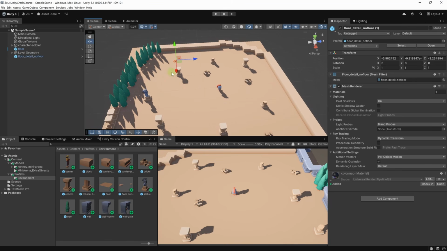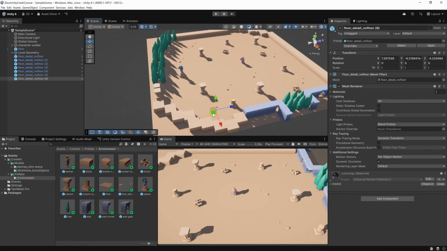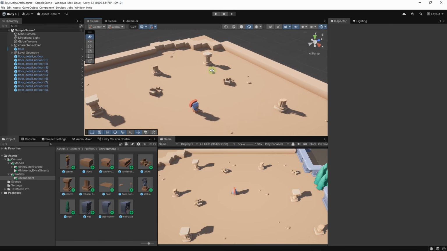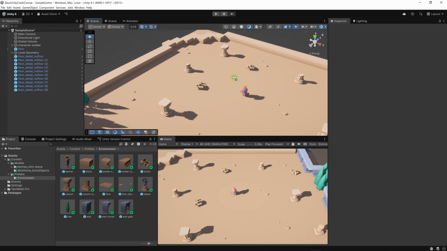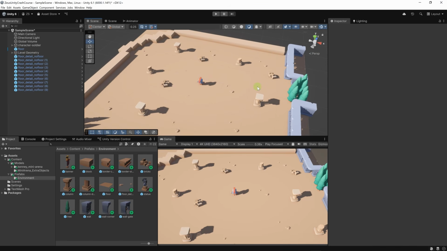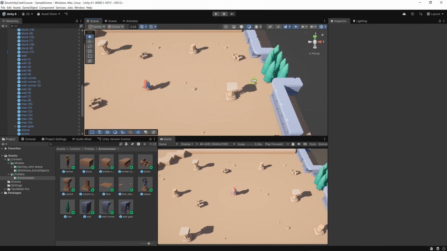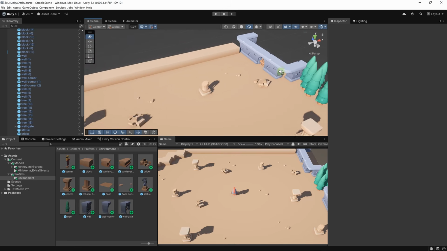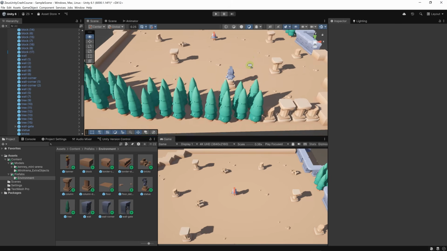Let's add some details just so the level looks a bit nicer. I'm using Control D and moving using the move tool. It's all a matter of taste. Adding too many details all over the level does not usually look good. You want to leave areas empty for the eyes of the player to rest, and you want to add detail in more or less a logical sense. But here we're not really focused on the aesthetics of the level right now. We just want something playable.